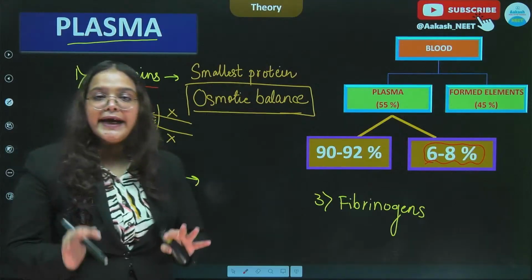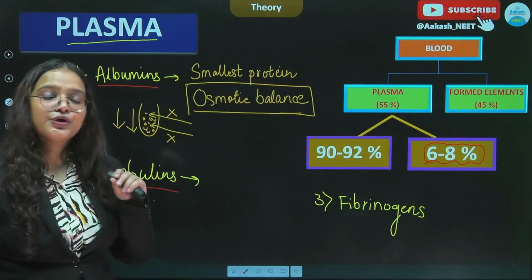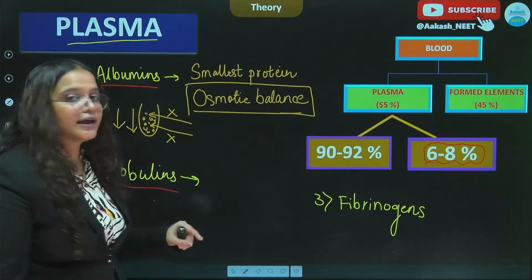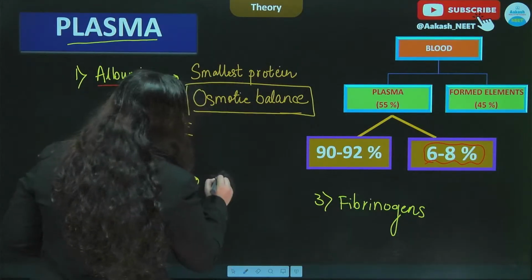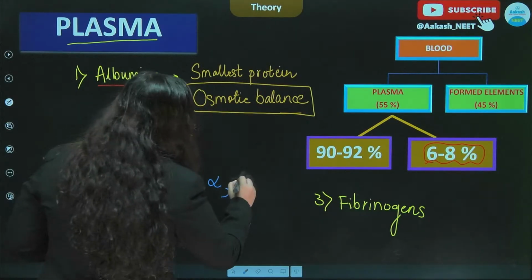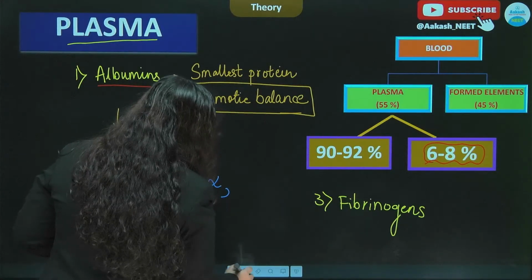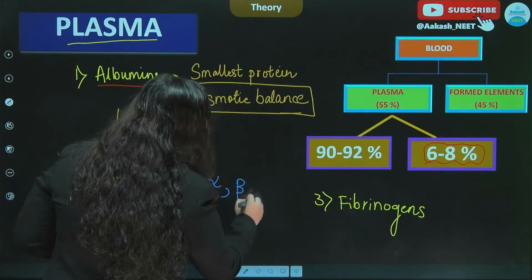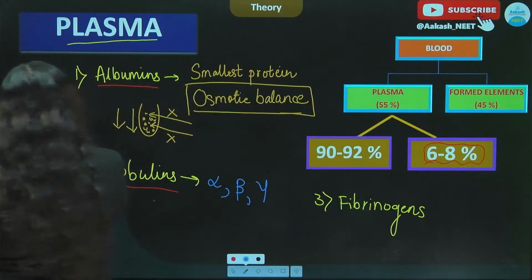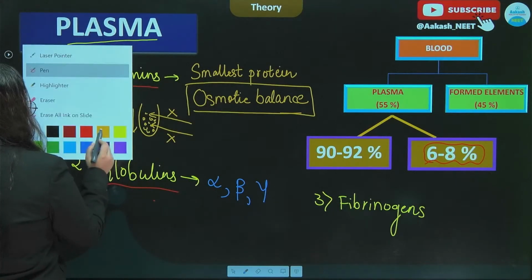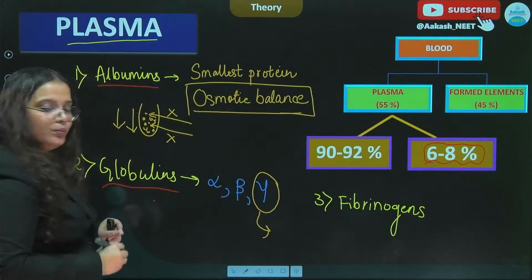All right, so antibodies are basically glycoproteins, and they belong to the family of these globulin proteins. So basically we have 3 types of globulins, which is the alpha globulin, beta globulin, and then we have the gamma globulin. So the antibodies that we study, they are the gamma globulins.